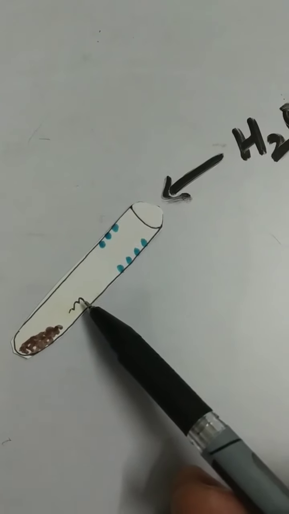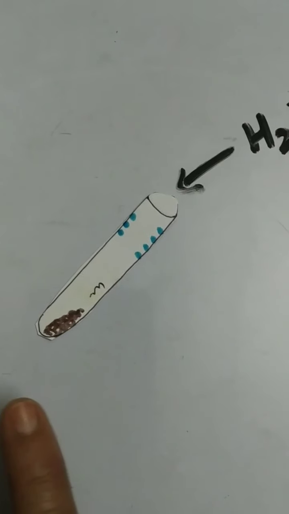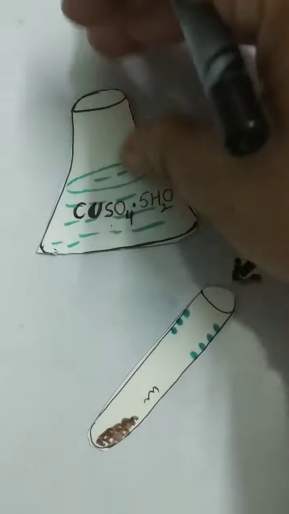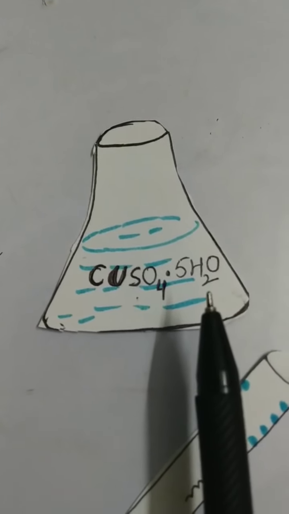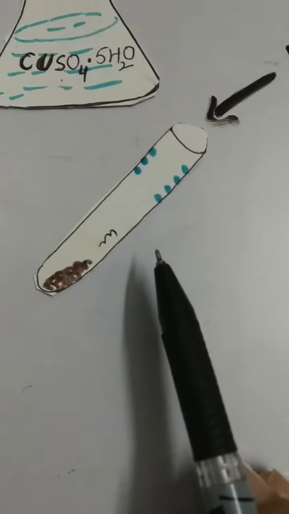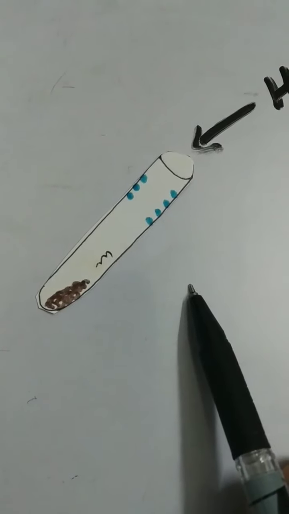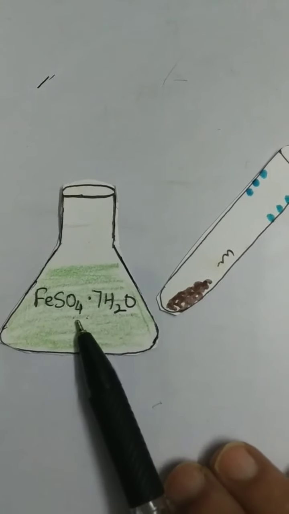When we add water to the white powdery copper sulfate, it turns into blue copper 2 sulfate pentahydrate, blue vitriol. Similarly, if we add water to white ferrous sulfate, it turns into a green liquid, green vitriol.